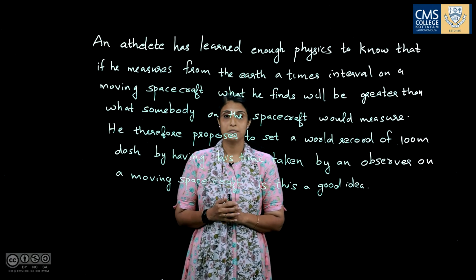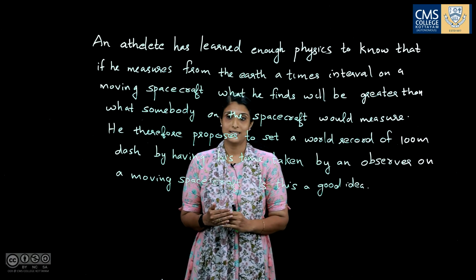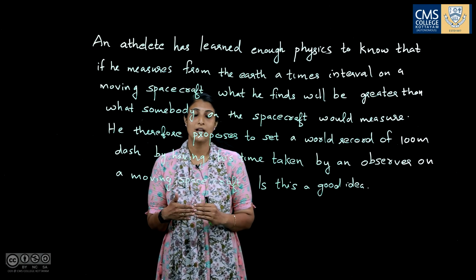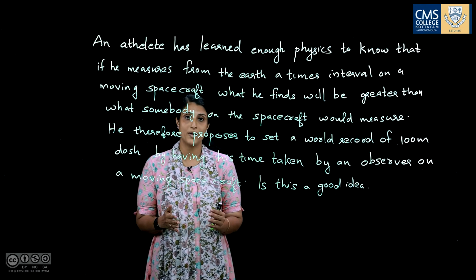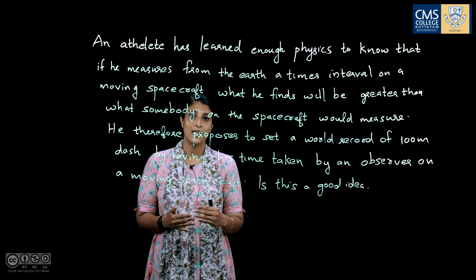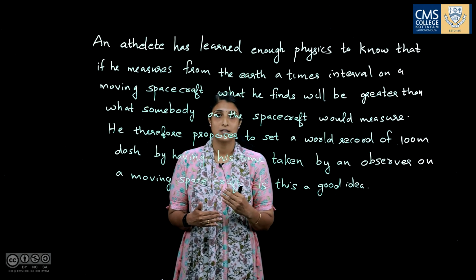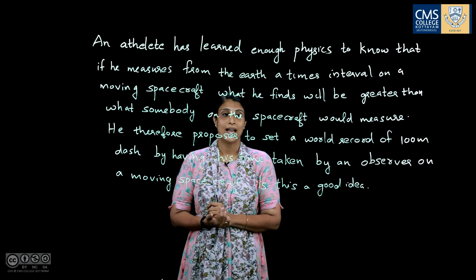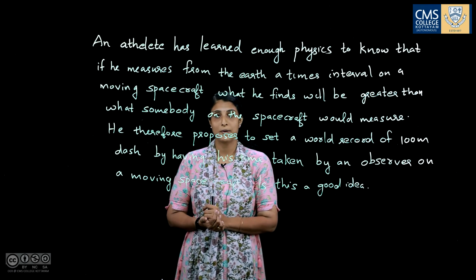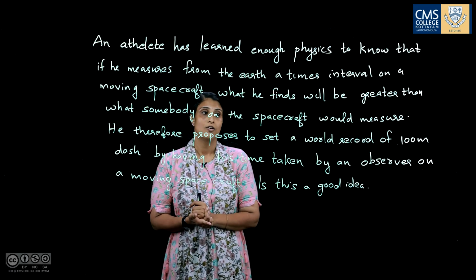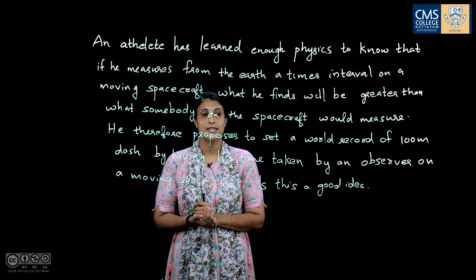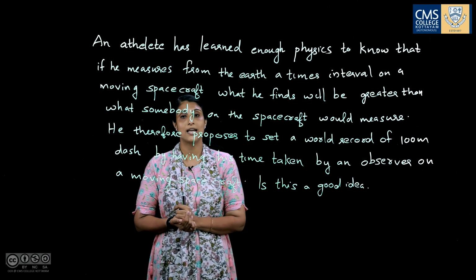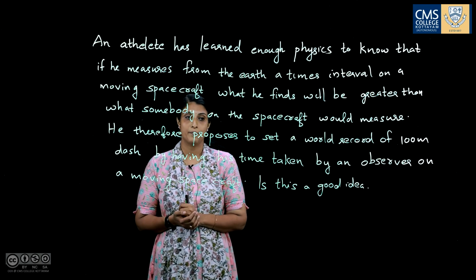Here the answer comes: the event occurred on the earth. So if the event occurred on the earth, the time noted by an observer on the earth is the proper time. The time noted by an observer in the spacecraft is the relative time. The time taken by an observer on a moving spacecraft for an event occurring on the earth is the relative time.